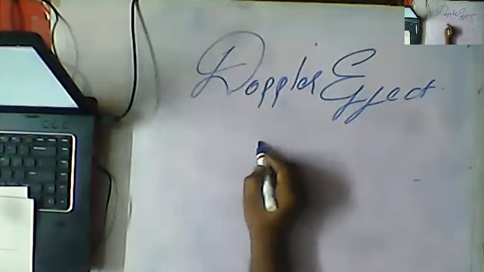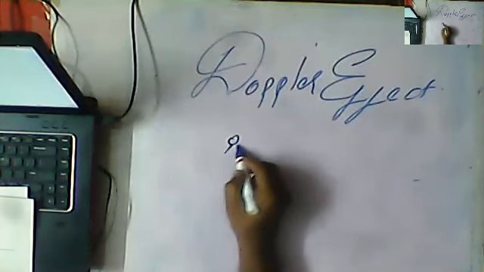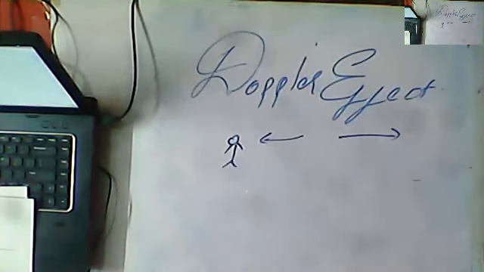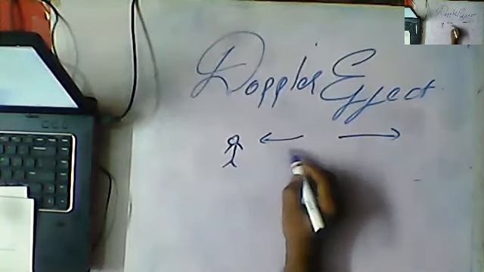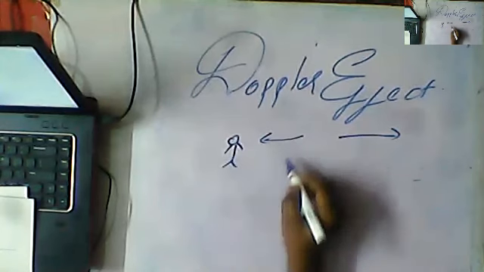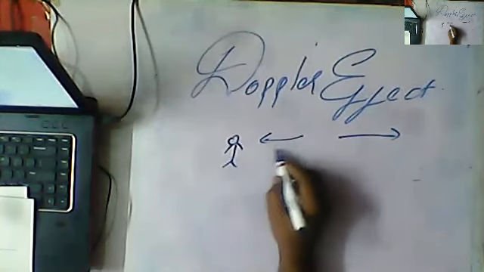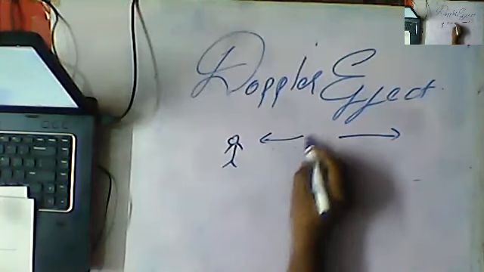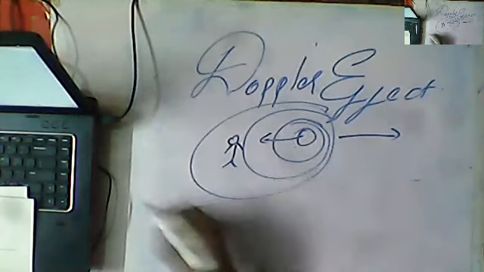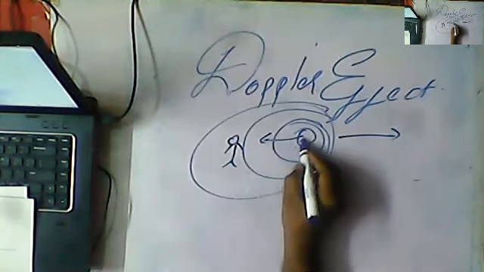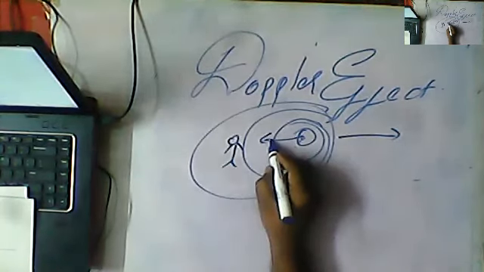Okay guys, so here we have two cases. This is the observer. Light is approaching towards the observer, or light is moving away from the observer. When light is approaching towards the observer, at every point some more frequency will add up. For example, when it moves from here to here, other than this frequency, more is getting added.